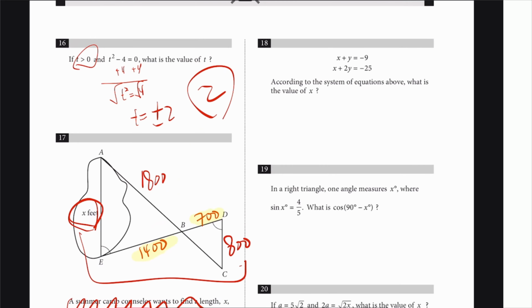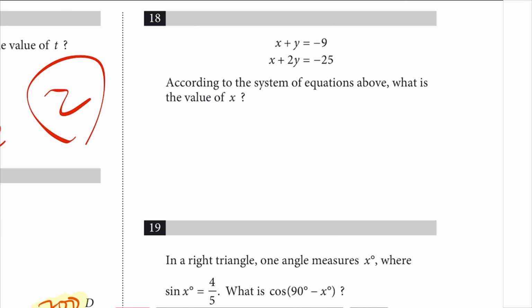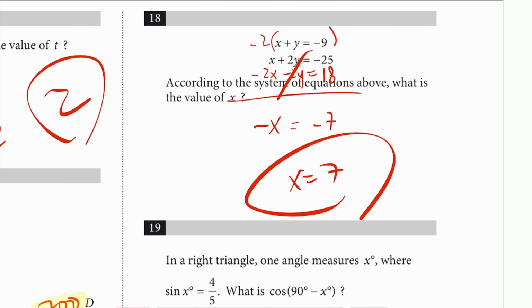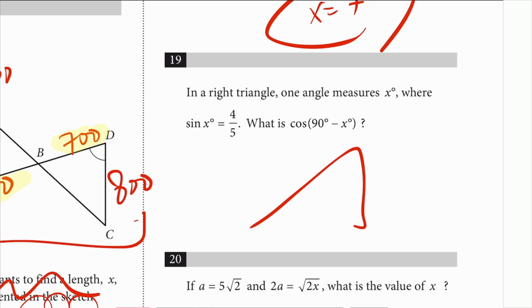All right, number 18. According to the system of equations, what is the value of x? So we want the x. Let's cancel the y. I'll grab the top one and multiply by -2. Why? Because then negative 2x minus 2y is equal to positive 18. Cancel that. Negative x is equal to negative 7. X is 7.